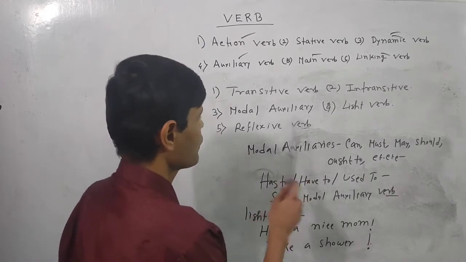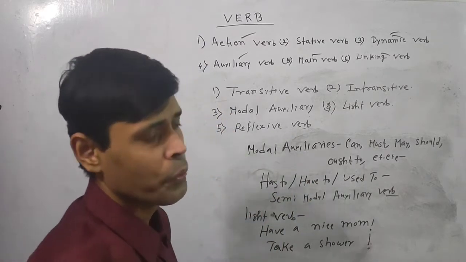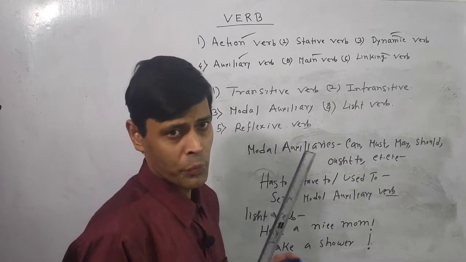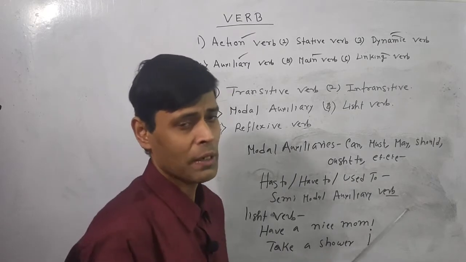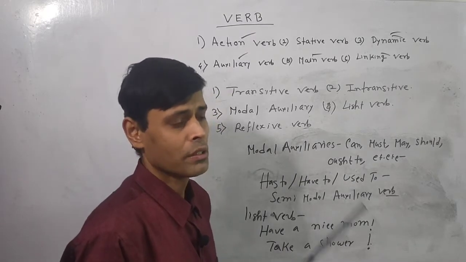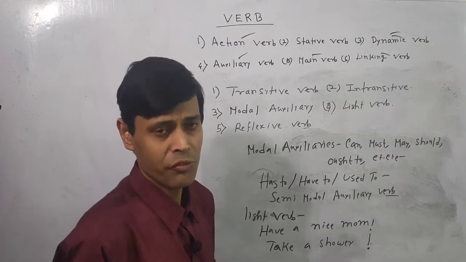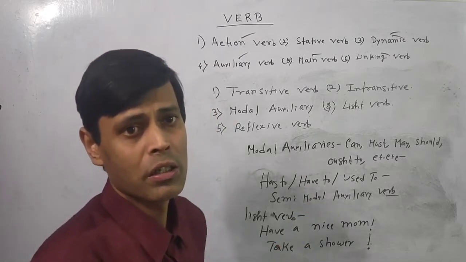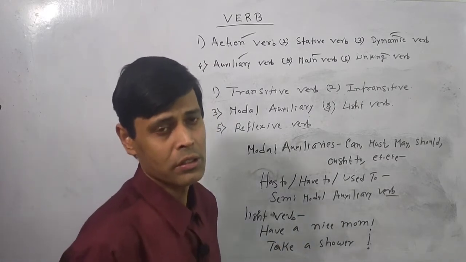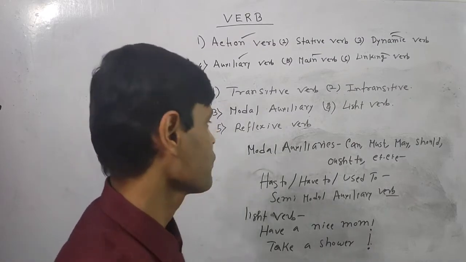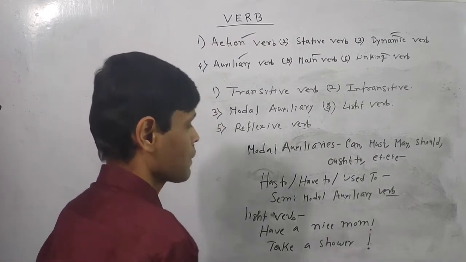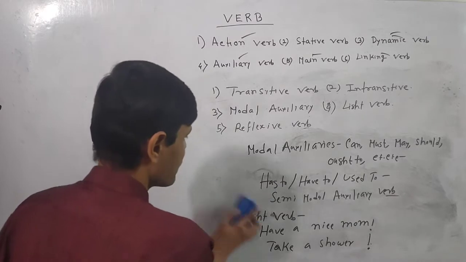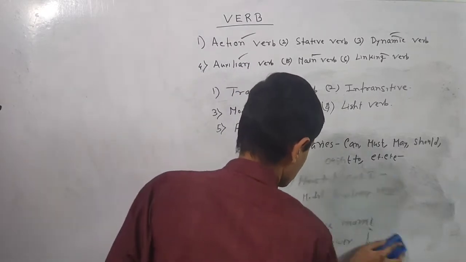Now in short, a reflexive verb is nothing but when the object is related to the subject, or you can say the reflection of the subject falls on the object. It is called the reflexive verb or something like that. It's a very important thing.